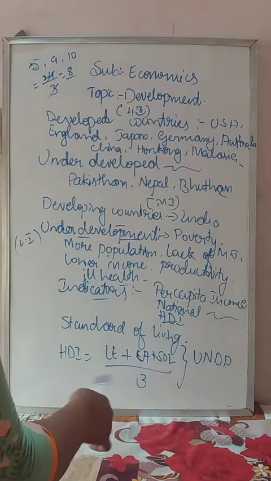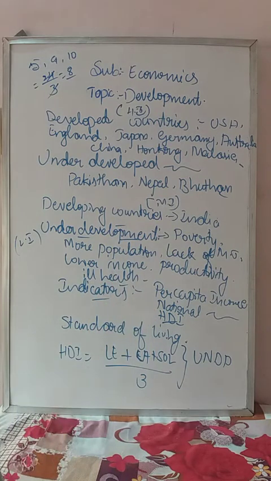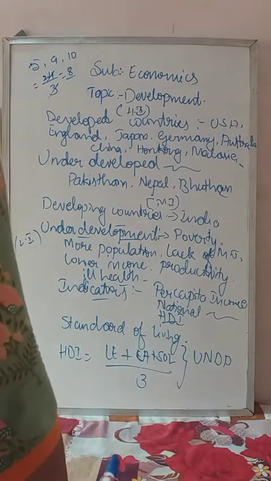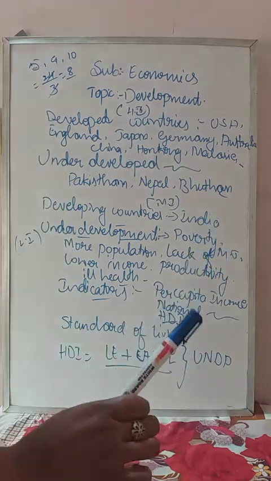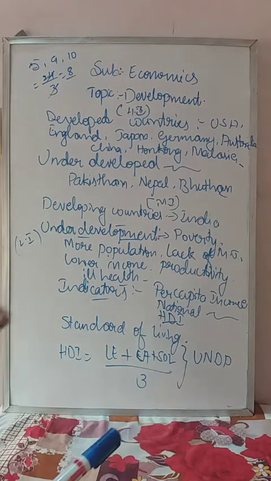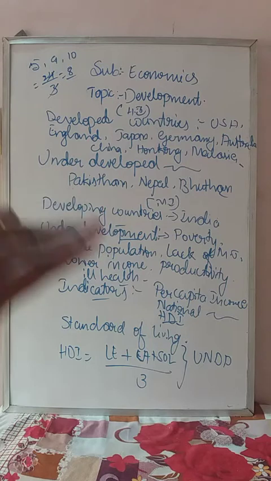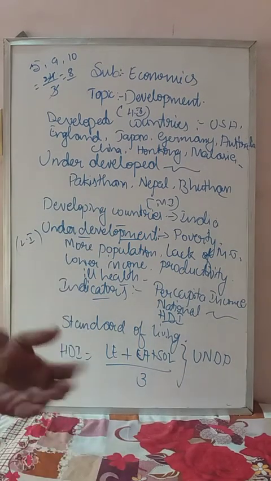In the next period we have to know what life expectancy is, what educational achievement is and what standard of living is. Today I'll explain the standard of living. What is meant by standard of living? Standard of living in the sense providing at least the basic facilities for the people, maintaining their living level by providing the basic facilities they require.